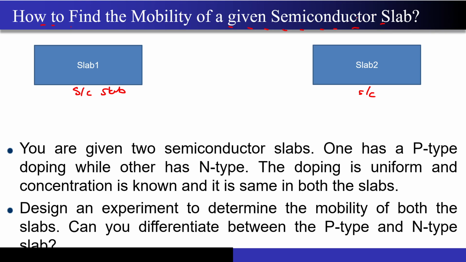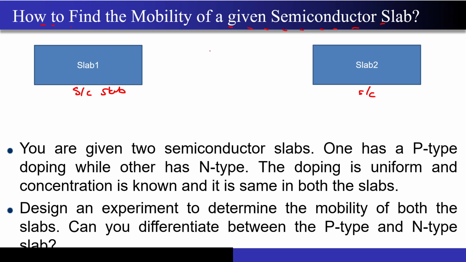We have to remember the concepts that we have studied in drift currents, right? What happens when you apply voltage across a semiconductor slab, drift current flows and all. You must have also studied the formulas of the resistivity and conductivity of a given semiconductor slab, depending on whether it is a compensated semiconductor, N-type doped or P-type doped. All of this you must have studied in the lecture, right?